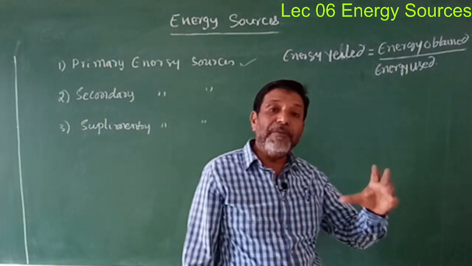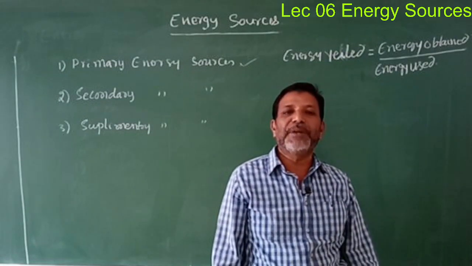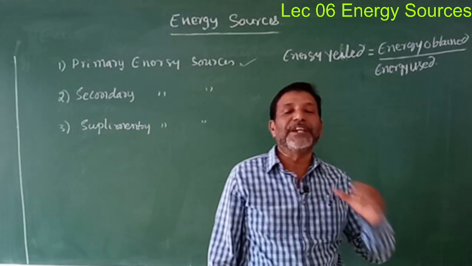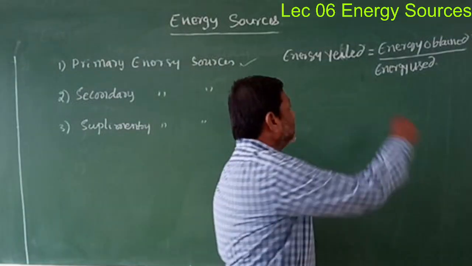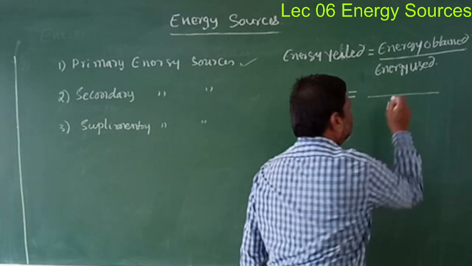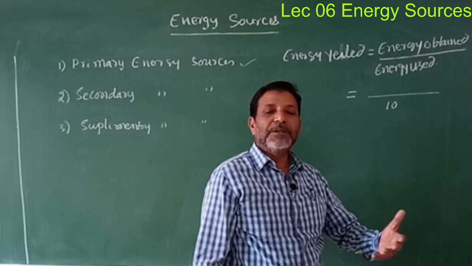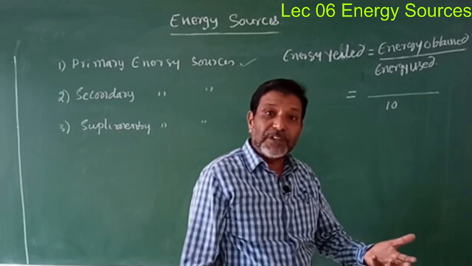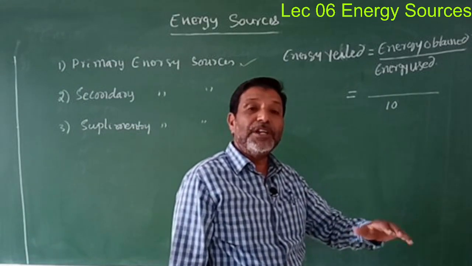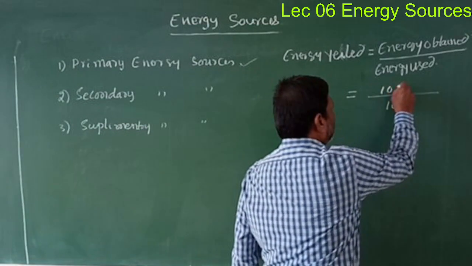Now, if this yield value is very high, such energy sources are named as the primary energy sources. For example, let us consider you have spent 10 joules of energy. By spending the 10 joules of energy, you have obtained 100 joules of energy.